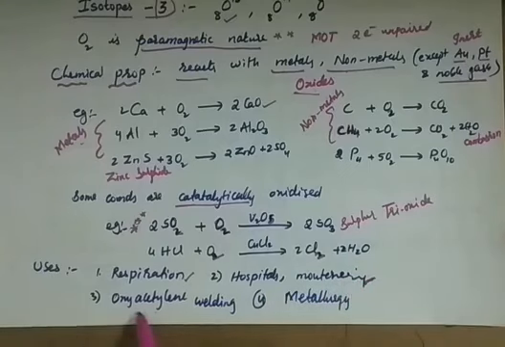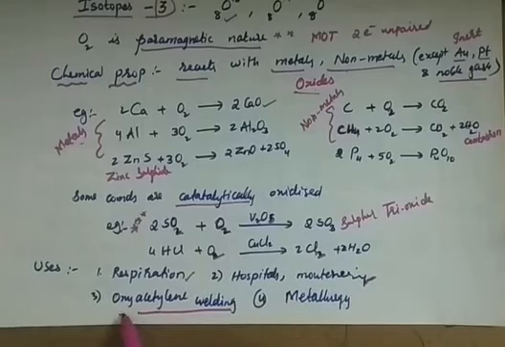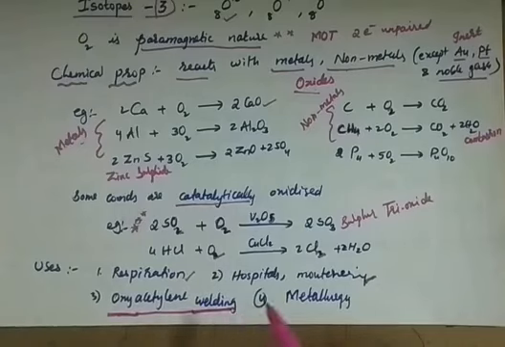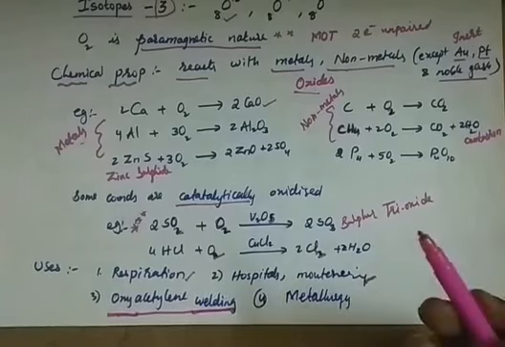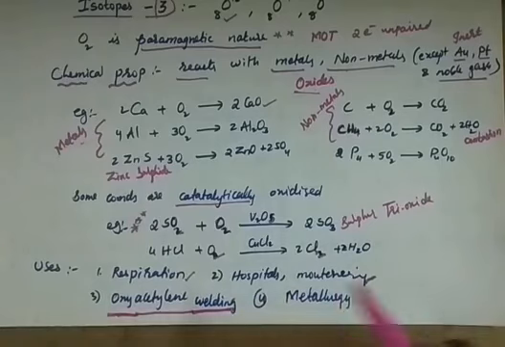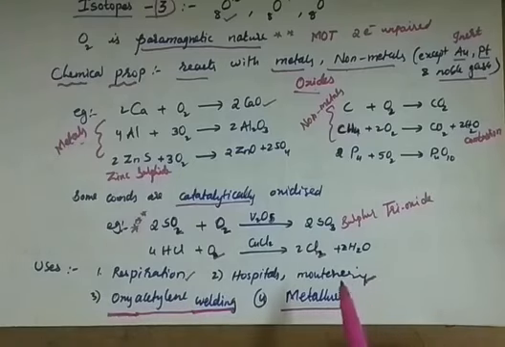Also, oxyacetylene welding. Oxyacetylene welding means acetylene preparation is also required. You might have seen welding, right? Very high oxygen itself is inflammable, useful for the flame. So in oxyacetylene welding dioxygen is used, and in metallurgy also we use dioxygen.